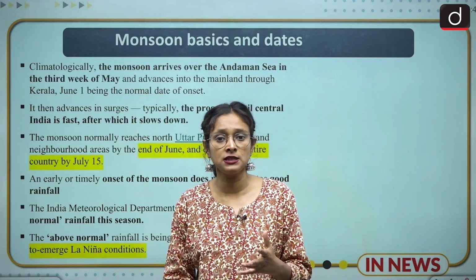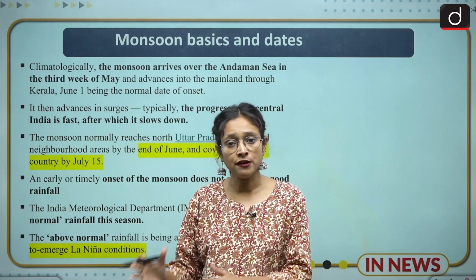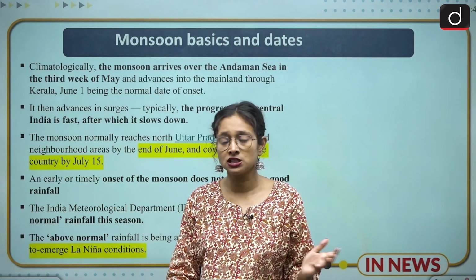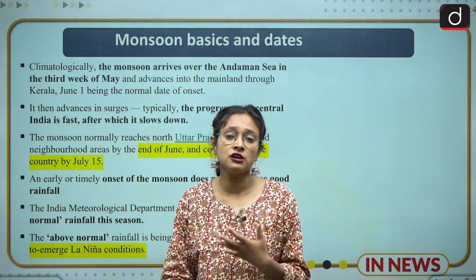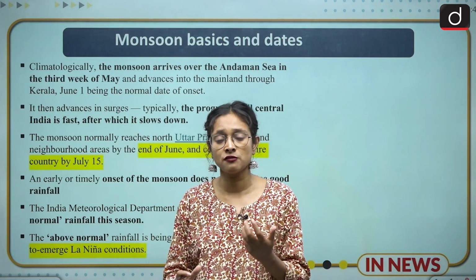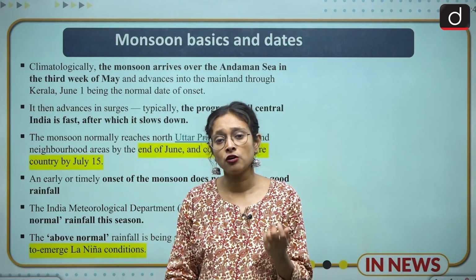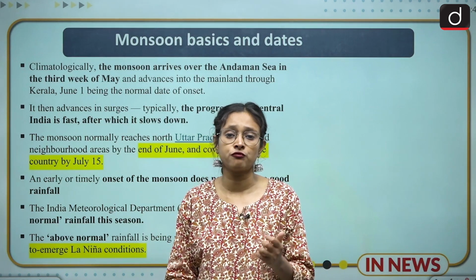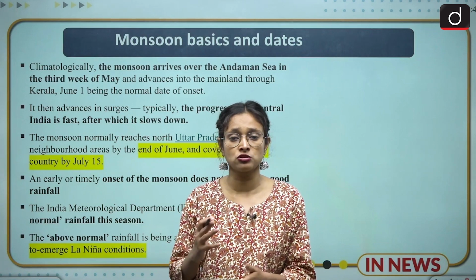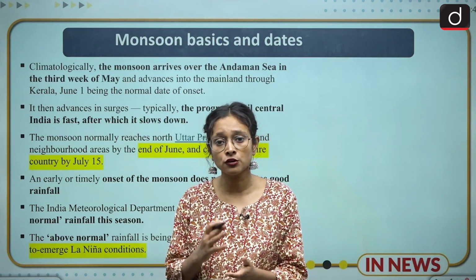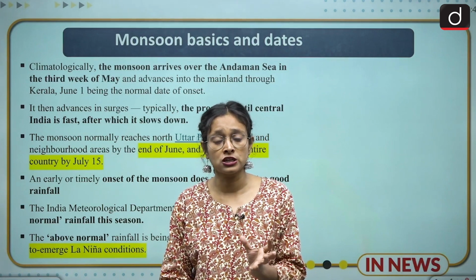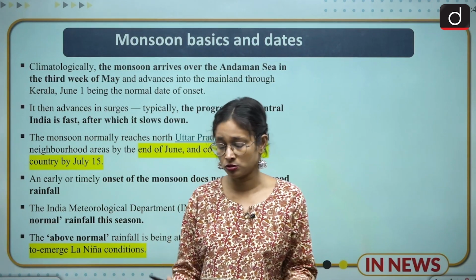But what is happening is that monsoon arrived in Kerala on time, but it did not travel throughout the country on time. This is a very worrisome and problematic situation. And if we look through the lens of climate change and climatology, it is not fair for the climate either that the monsoon got delayed.